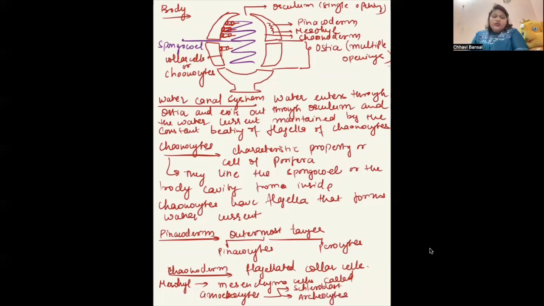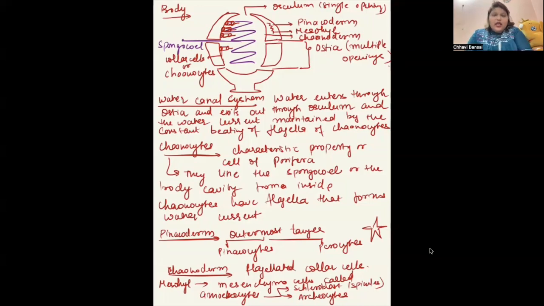What is the role of scleroblasts? Scleroblasts are the ones that form spicules. These are the spicules, something like this. These are the structures present on the surface of the body of the Porifera, and they are also the ones which form the skeletal system. So they help in the formation of spicules.